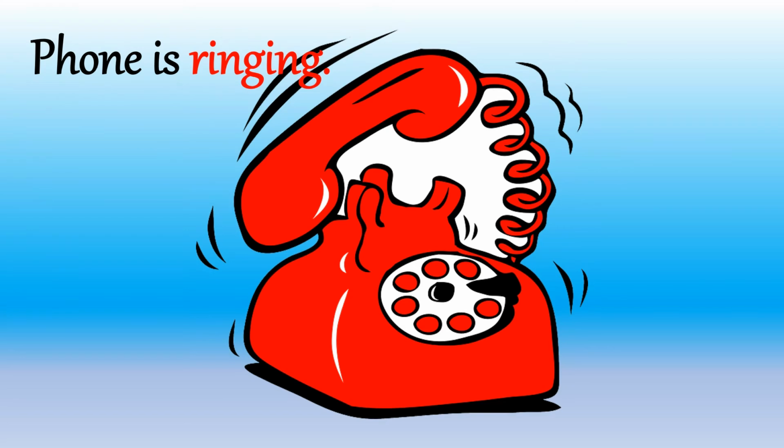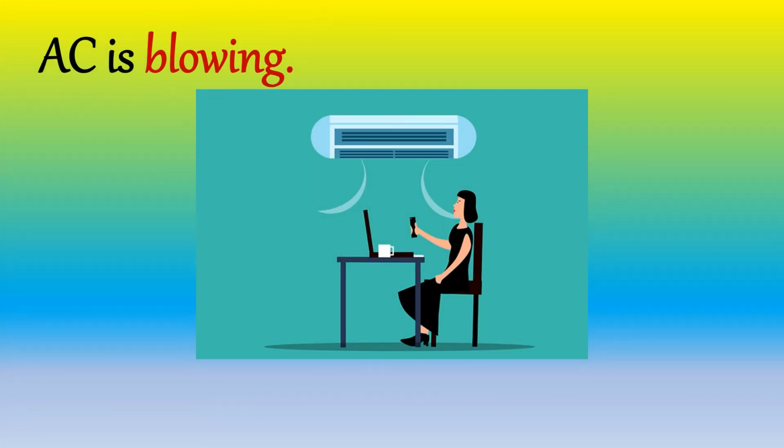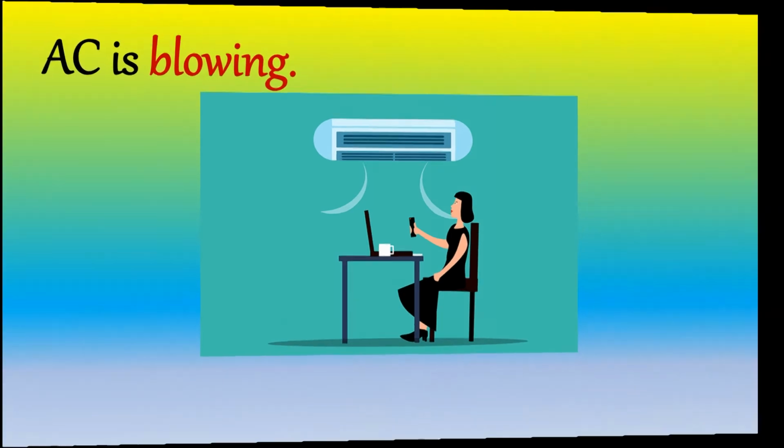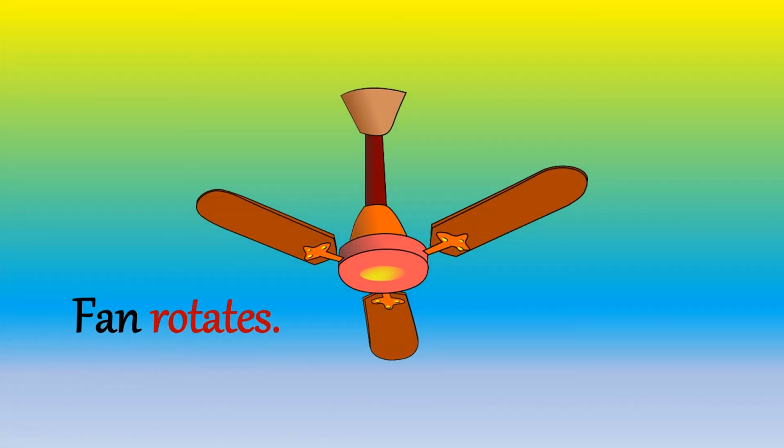Phone is ringing. Here phone is the non-living thing. Phone cannot ring on its own. Someone has to call. So here ringing is the action word. AC is blowing. Blow is the action word. Fan rotates.